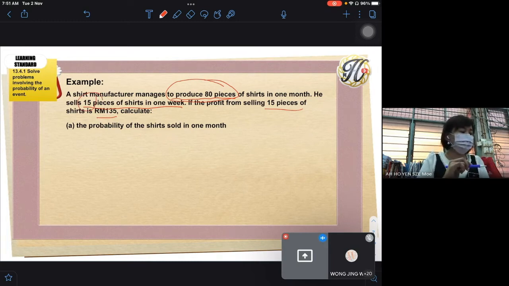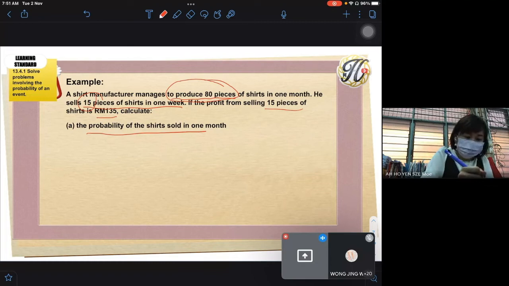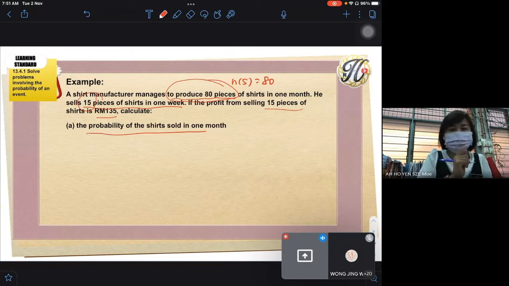Yes, Cingwan, 15 times 4. How to get that? Because 1 week is 15 pieces, and 1 month we have 4 weeks, right? So 15 times 4, which is 60. Then we have to find the probability of the shirt sold in 1 month. Actually, this is your sample space. 80 is the total of your sample space. So in 1 month you sold 60.